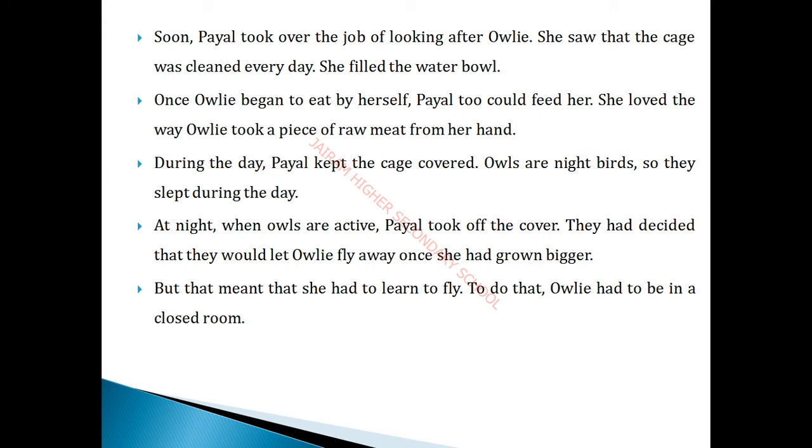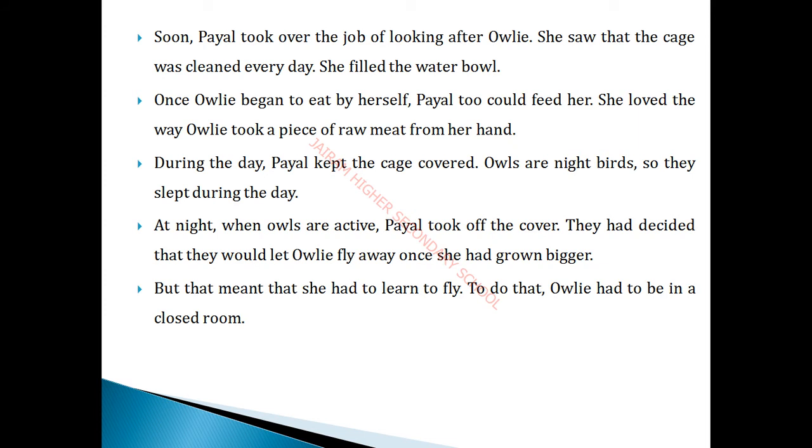At night, when owls are active, Payal took off the cover. They had decided that they would let Owlie fly away once she had grown. Payal and her mother know this very well. After it becomes gray and grows bigger, definitely it will fly in the sky. Though it was a baby only, staying in the cage, that meant that she had to learn to fly.